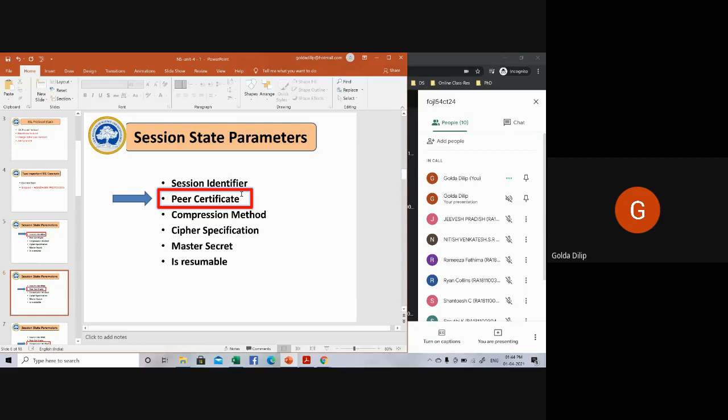Then the next one is what is called the compression method. When you say compression method, it's nothing but the algorithm used to compress the data prior to encryption. Before encryption, generally compression happens.